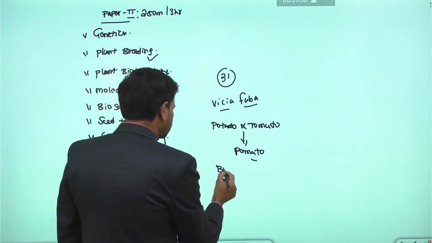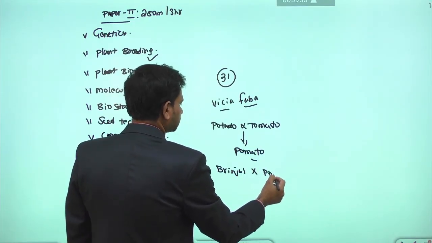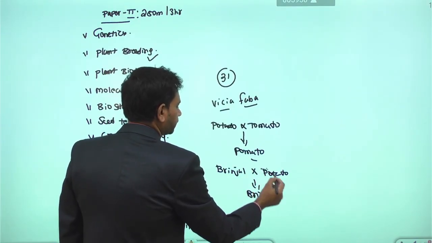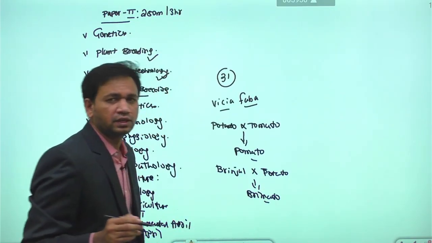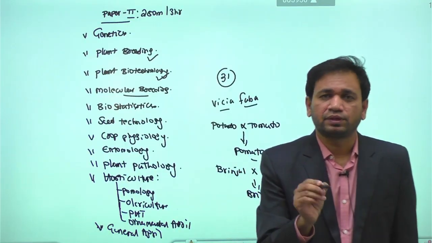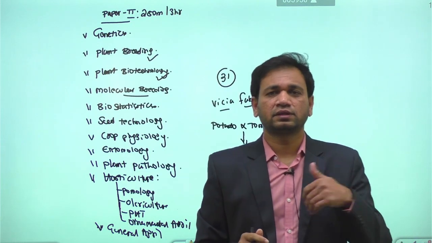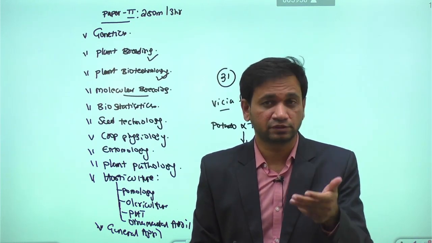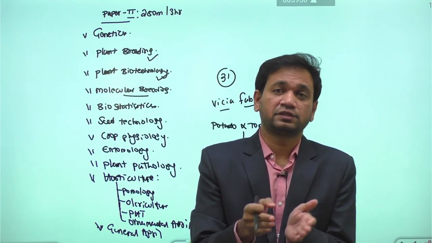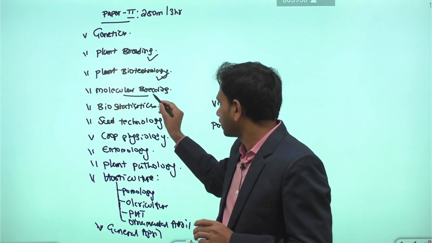Another is the brinjal and tomato. We got the F1 progeny called brimato. In the case of somatic hybridization, irrespective of the species, hybridization can be possible. Within the somatic hybrids, again we have some intergeneric hybridization, some interspecific hybridization, some interfamily, some symmetric hybrids, some asymmetric hybrids.